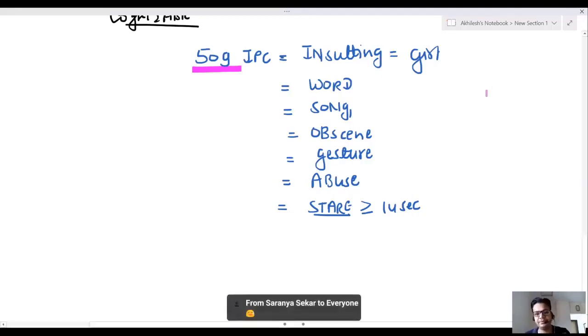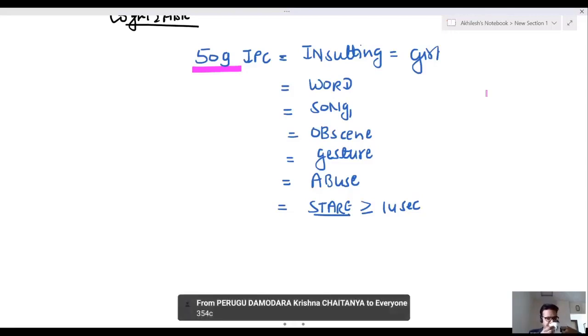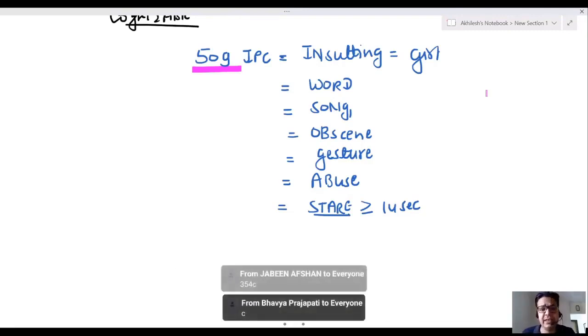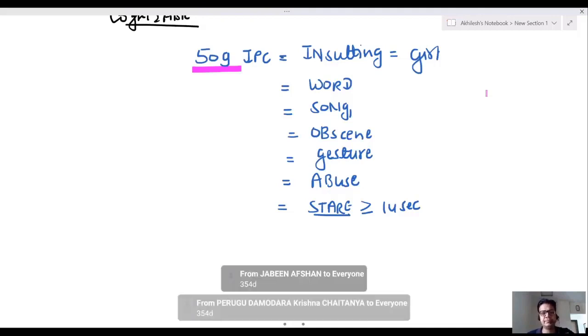I'm just putting a question. Okay, write down. Voyeurism comes under which IPC? Voyeurism. 354C. Yes, C. सिर्फ C मत लिखो बेटा, साथ में 354 भी लिखो. Stalking comes under which IPC?